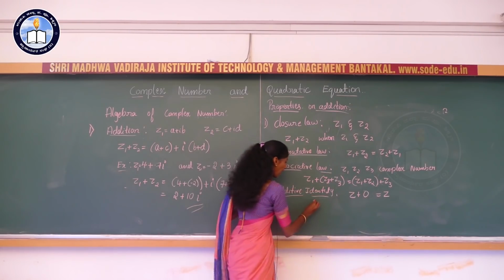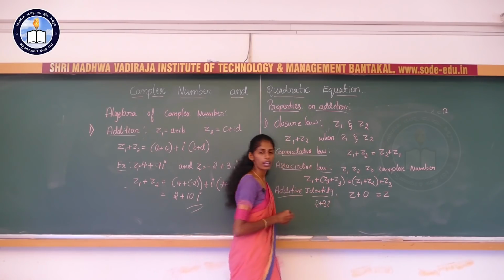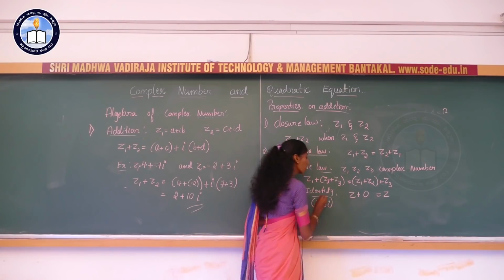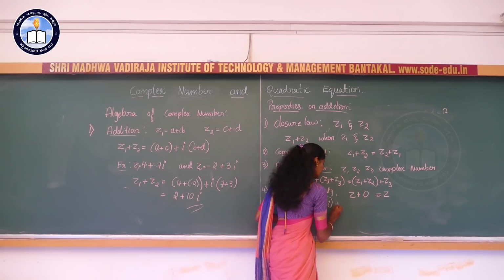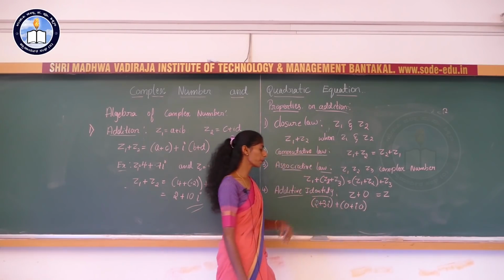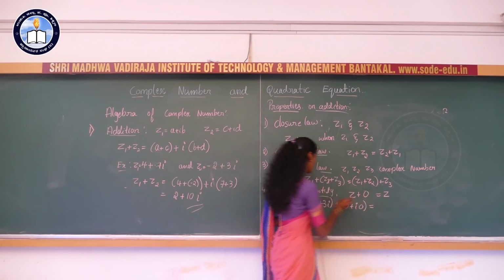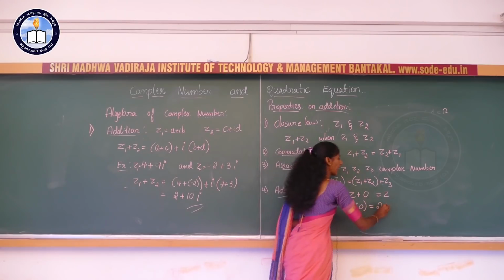Similarly, if you add 2 plus 3i, adding 0, here 0 implies what? 0 plus i0. 0 plus i0 will be what? 2 plus 0, 2. Then I will write 3 as it is.